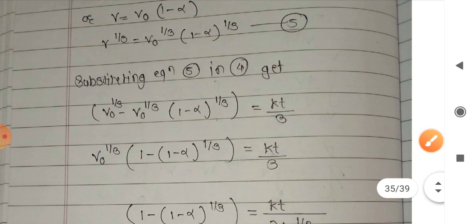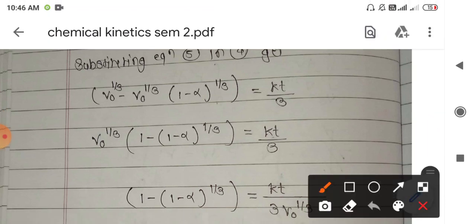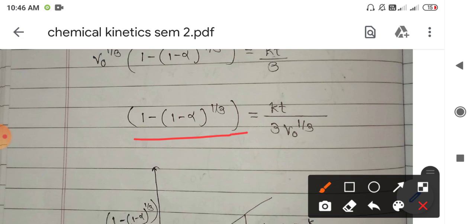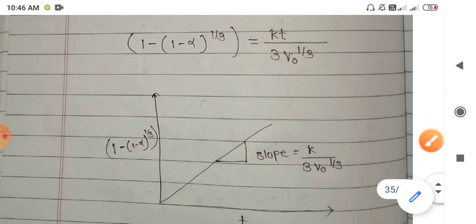Substituting equation 5 in equation 4, we get the rearranged equation as v0 minus v0 raised to 1 by 3 into 1 minus alpha raised to 1 by 3 is equal to kt upon 3. Simply take v0 as a common factor and simplify the equation, keeping alpha on the left hand side and the other variables on the right hand side.